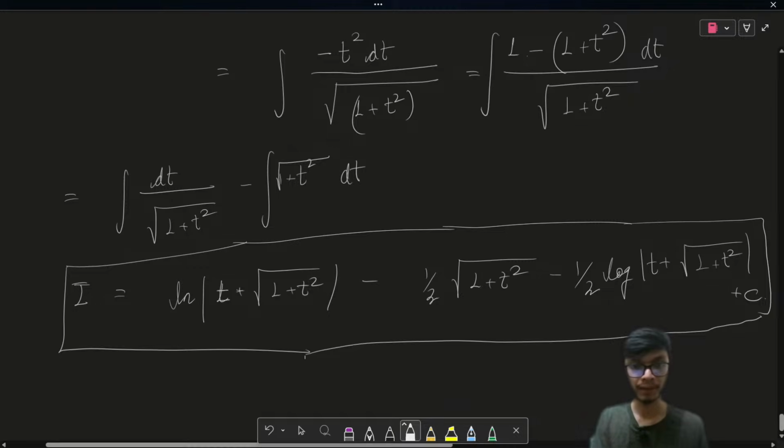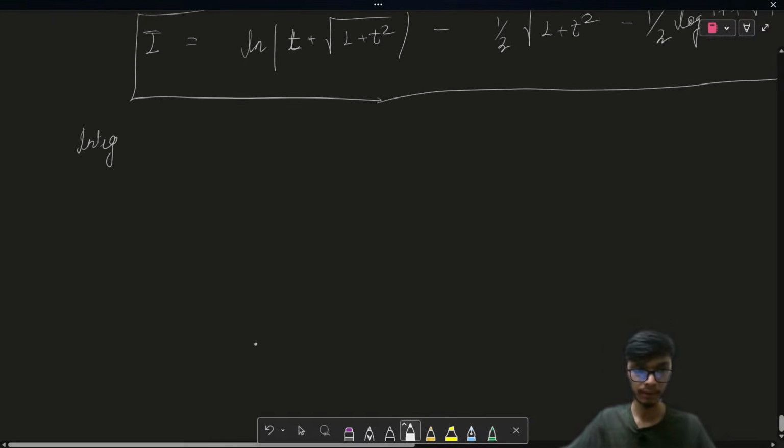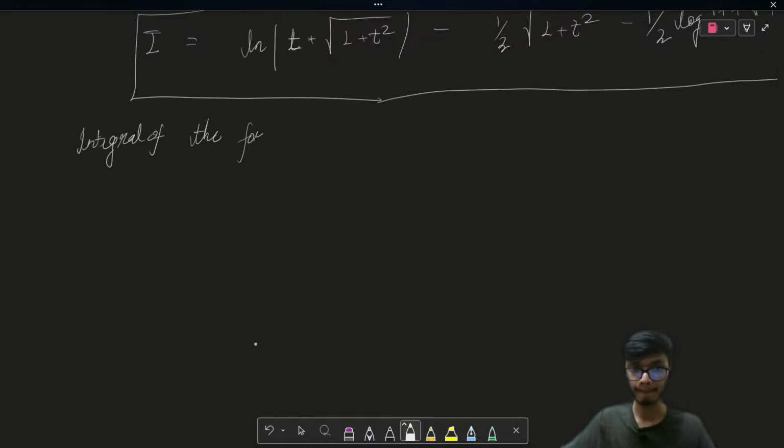Let us look at another form of integral, and see how we proceed.